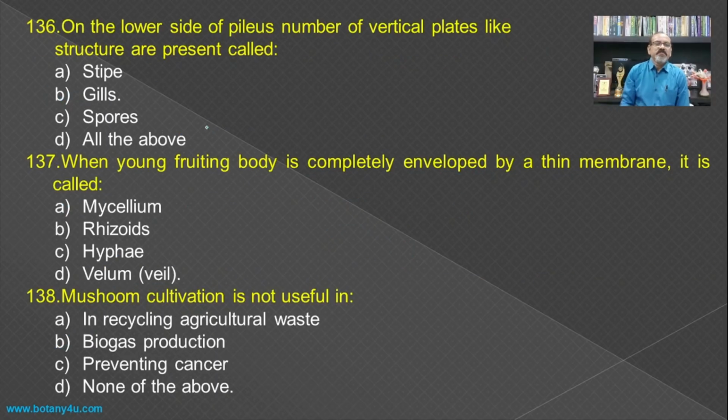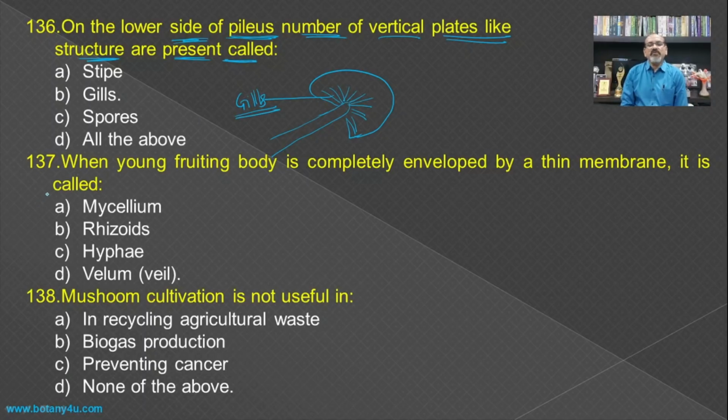On the lower side of the pileus, a number of vertical plate-like structures are present, called gills. These are responsible for the production of basidiospores. So gills is the answer.